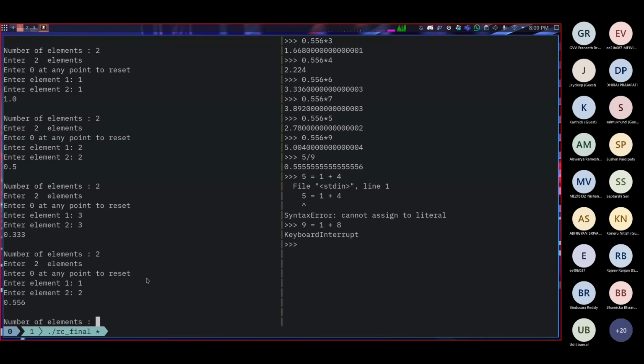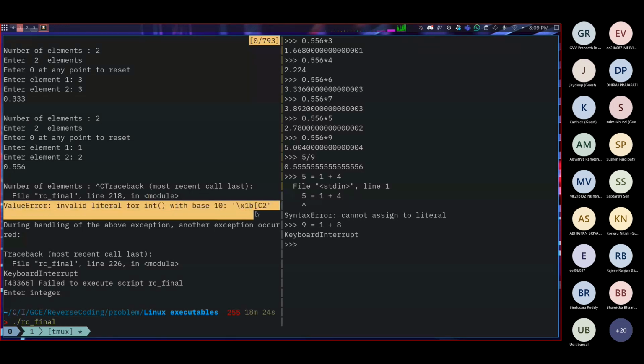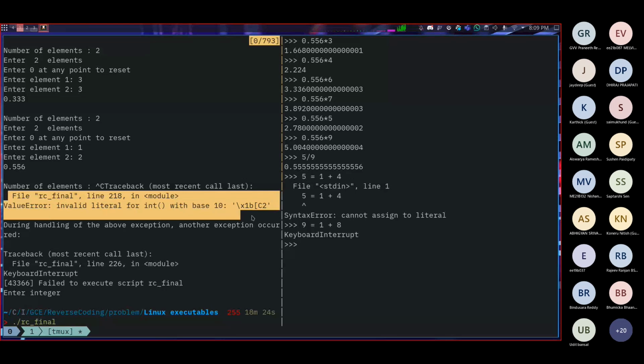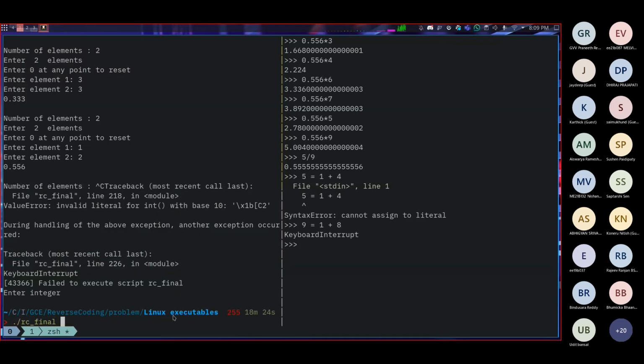Let's try another number. Now one of the things we should notice for the nicer approach is that when we close the binary, what happened is a value error, invalid literal for int with base 10, etc. If you have done Python, you definitely realize that this is an error which comes from a Python script. This traceback and everything, this is how a Python error looks.